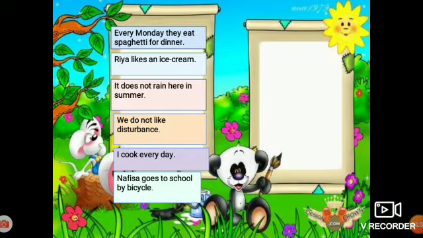Now verbs tell us about a fact or a habit, right? So tell me, which of the sentences talk about a fact and which of the sentences talk about a habit? What is a habit? Do you know that? A habit is an action which is repeated every minute or every week, every day or every month, etc.